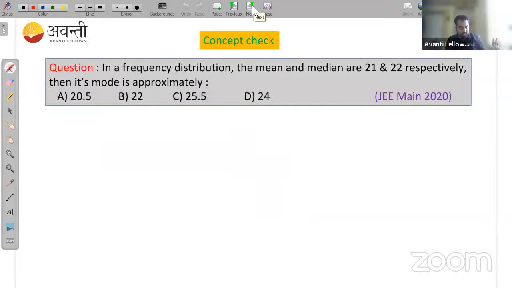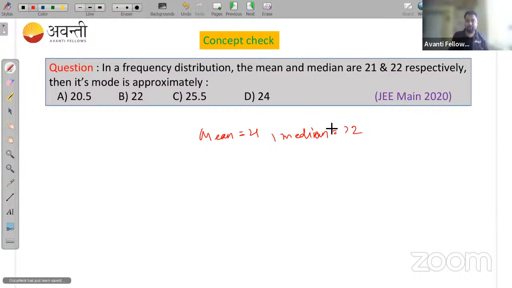Okay, let's solve the 2020 question. It's a very easy question. Can you solve it quickly, guys? We have 10 minutes more and we have a lot of syllabus also. In a frequency distribution, the mean and median are given. Mean is given as 21, median is given as 22. You need to find the mode approximately.